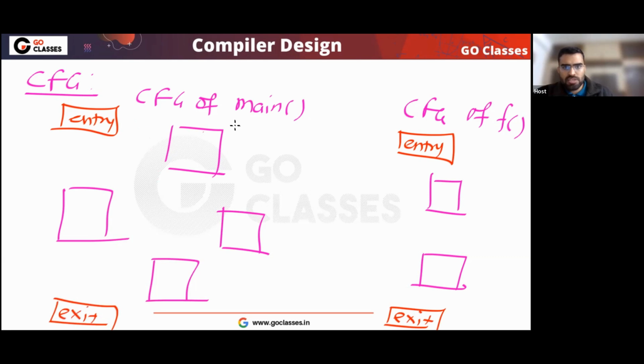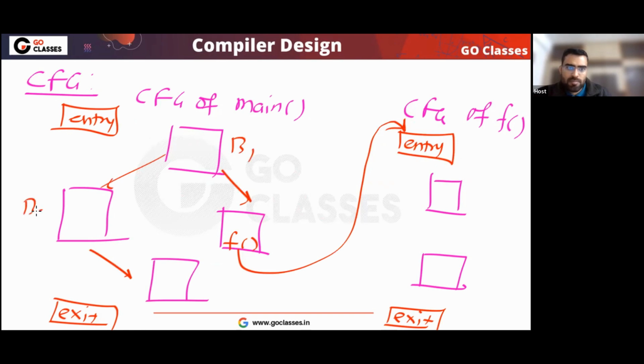Now you can notice this is the control flow graph of main. Let us assume something like this, and let's assume here you are calling F. Maybe you are calling F here, so basically this edge will be there. Correct? So these are the basic blocks. This is basic block B1, this is basic block B2, and so on.